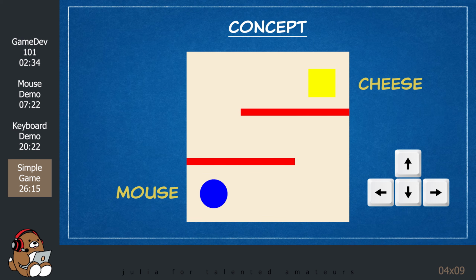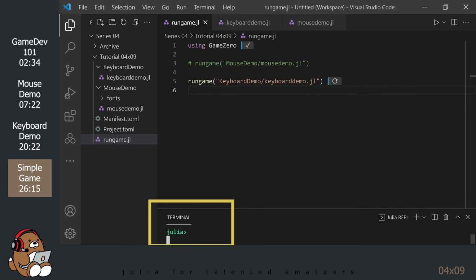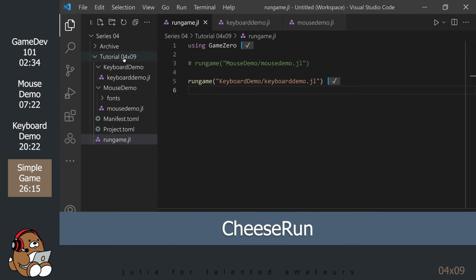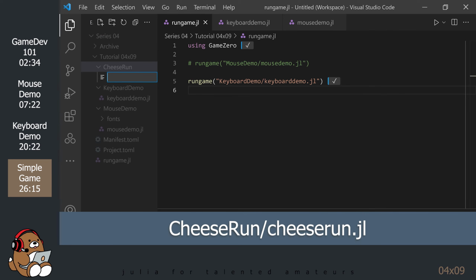In this section, we're going to create a simple game called Cheese Run. The actors in this game are a mouse that we control and a block of cheese at the end of a maze. The objective is for our mouse to reach the block of cheese in the fewest number of steps. Let's start by getting out of our loop and then closing the old game window. In your tutorial directory, create a new folder called Cheese Run. Inside the Cheese Run folder, create a new file called cheeserun.jl.